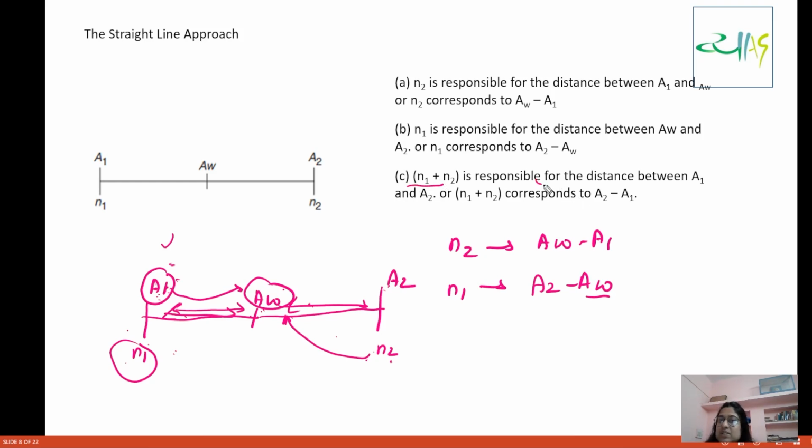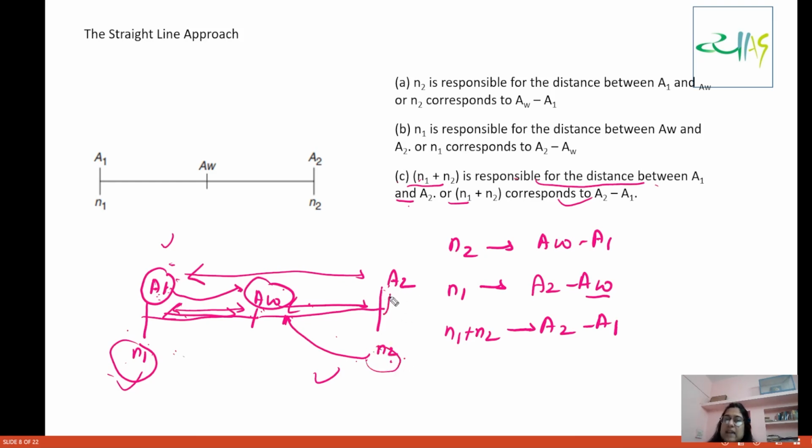Now N1 plus N2 is responsible for the distance between A1 and A2. Now see what this is saying, that N1 plus N2 is responsible for the distance between A1 and A2. So N1 plus N2 is corresponding to A2 minus A1. Because yes, both of these are responsible for this whole distance. Otherwise, if they would not have been there or only the same, that quantity would be the same. So remember this thing.